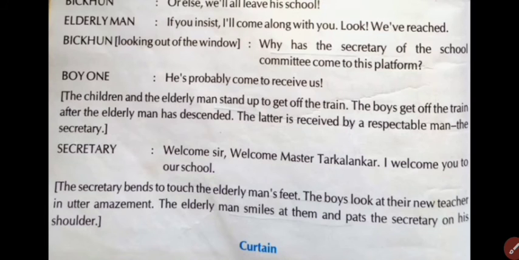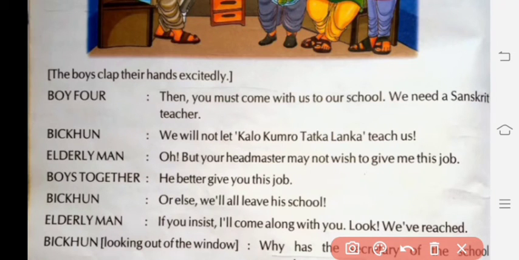Miss, the lesson is over. Now we go for the summary. The boys clap their hands because they want a new teacher who is very friendly to them. Here all the boys found the new teacher in the form of the elderly man. Bhikkhun said, "We are not ready to be taught by the new teacher named Kalo Kumro Tatkalanka."